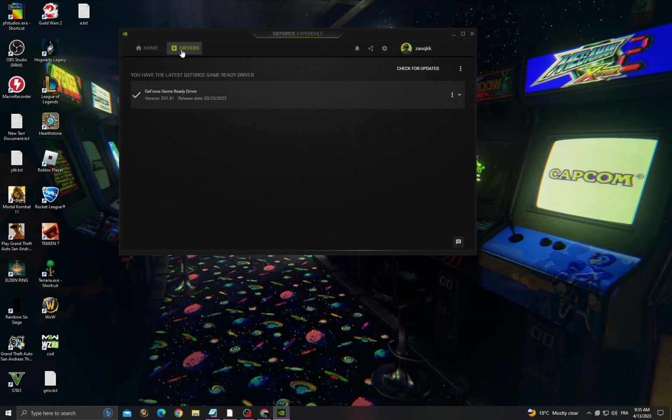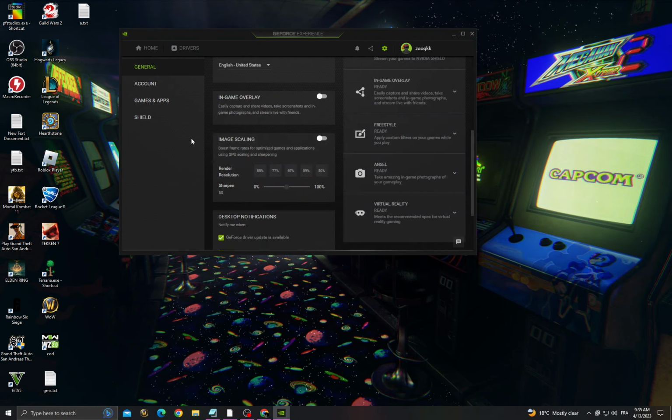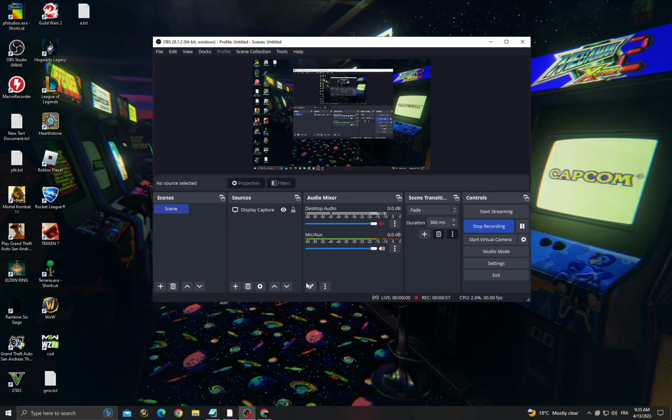and then go to drivers, check for updates and install the latest update for your graphics card, then go to settings, scroll down, enable image scaling, and then your problem must be fixed, and see you in the next video.